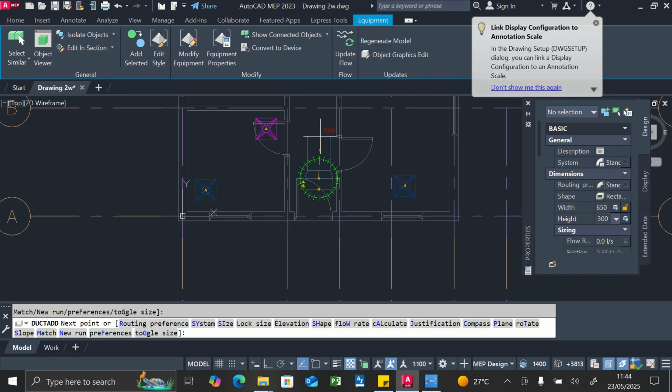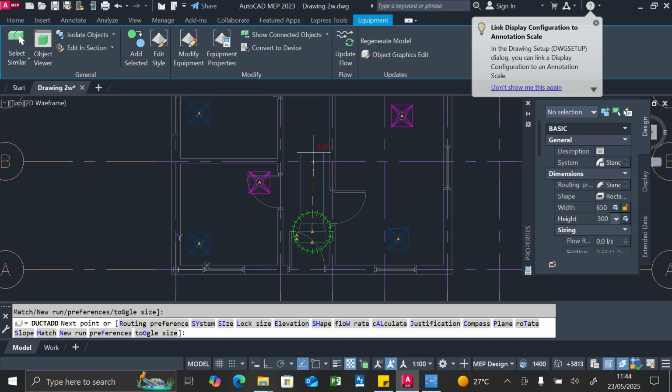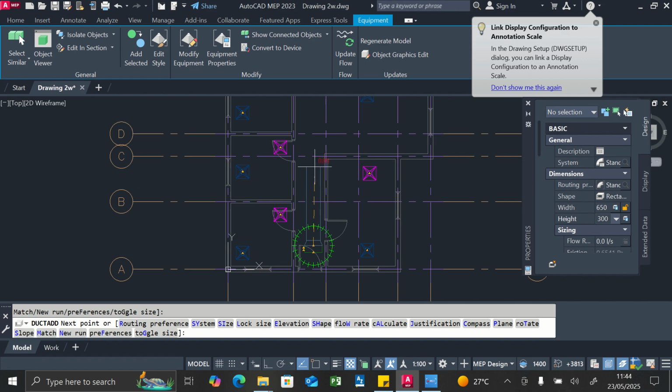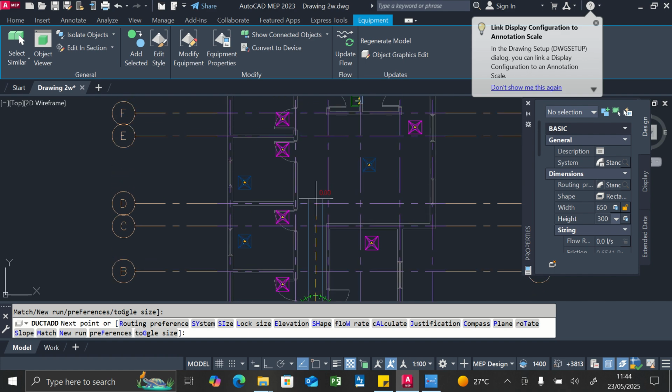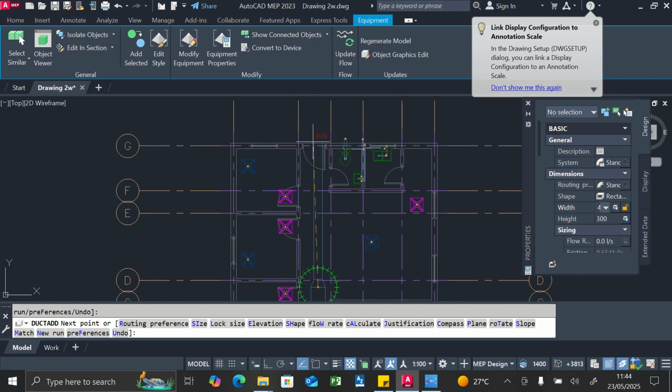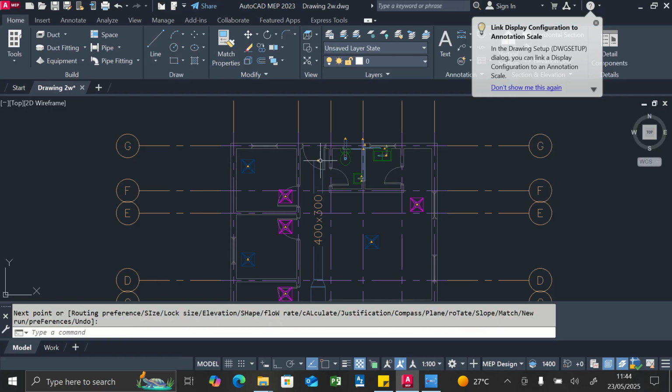So we'll continue like that to a certain length, then we'll reduce the size. So let's reduce for this point, let's reduce it to 400 by 300, and we are good. Enter.